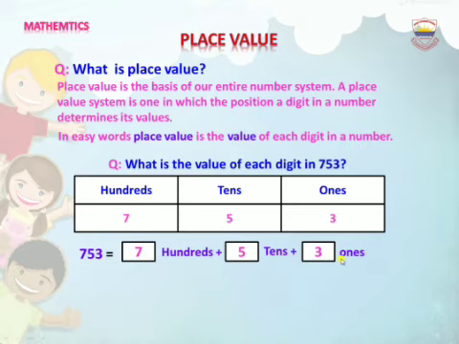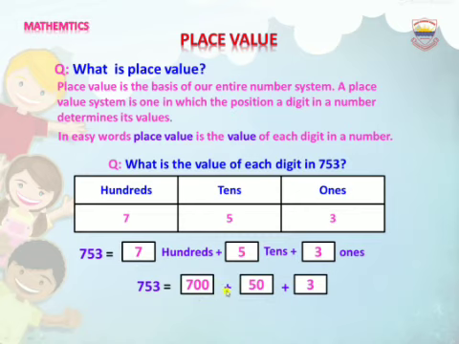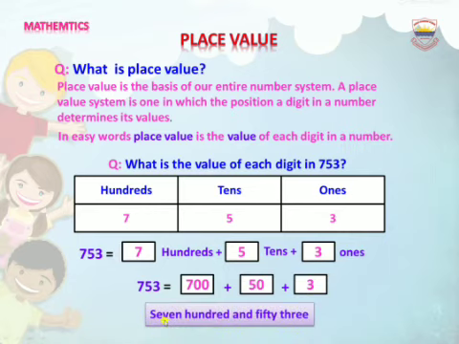Now we write the value of each digit in numbers as 700 plus 50 plus 3. It means 5 multiplied by 10 is equal to 50. The value of digit 7 is 700. The value of digit 5 is 50. And the value of digit 3 is 3. We write it in words as seven hundred fifty-three.